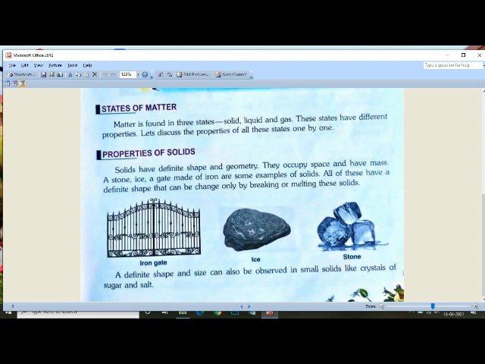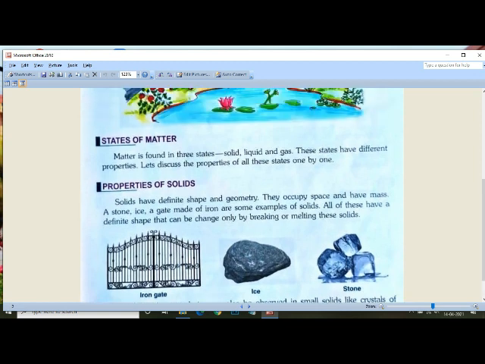They occupy space and have mass. A stone, ice, a gate made of iron are some examples of solids. All of these have a definite shape that can be changed only by breaking or melting these solids. A definite shape and size can also be observed in small solids like crystals of sugar and salt.